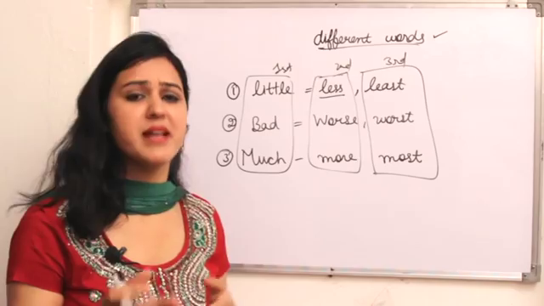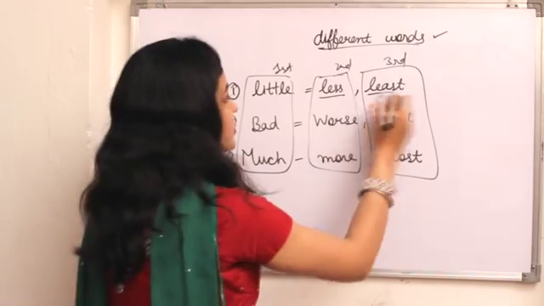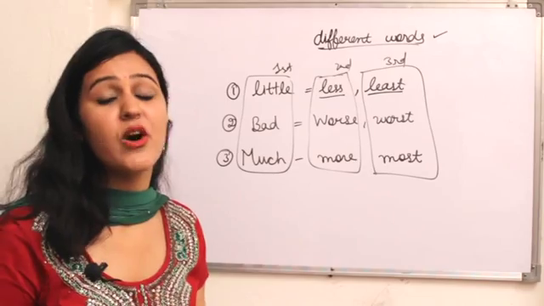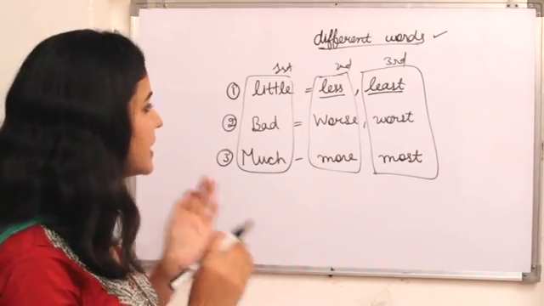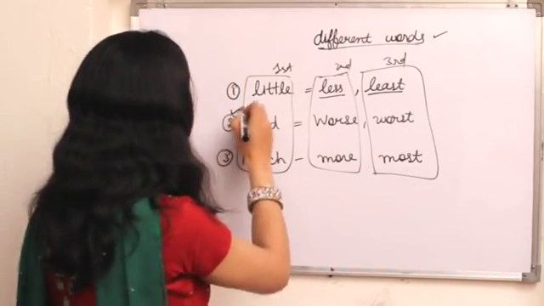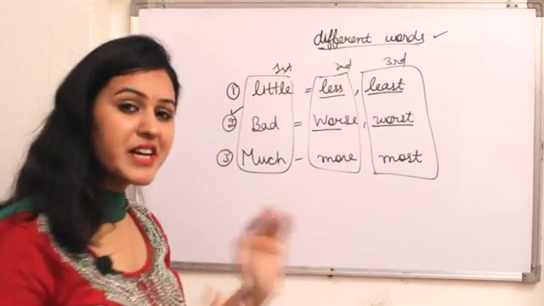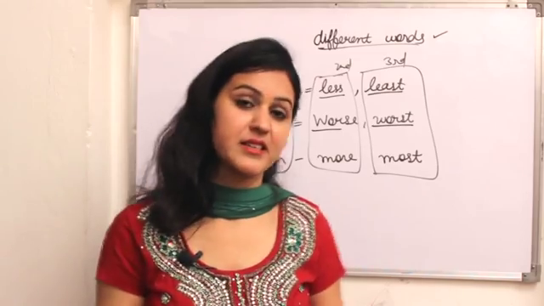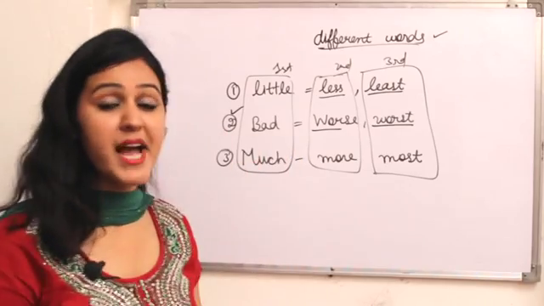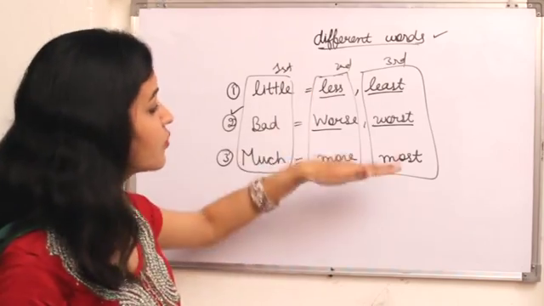The sugar is less than milk. You can write here, and least. So here you can utilize that there are least options of this question, of this query. Okay, so this is about different words. Now another word is bad, and all these degrees are very different. So what is the comparative degree of bad? It is worse, and in superlative it changes to worst.